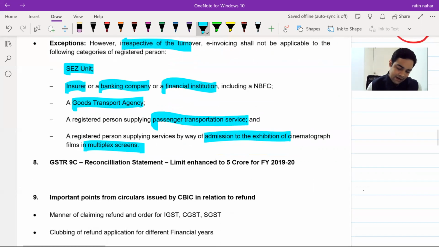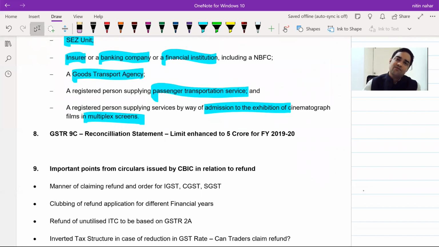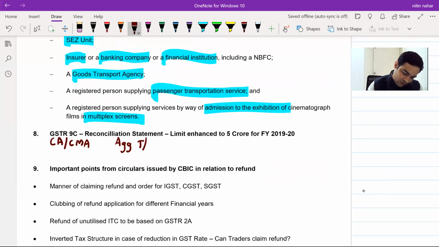Okay. Now, you remember section 44 and section 35. Reconciliation statement, GSTR 9C, to be certified by a chartered accountant and or cost and management accountant. Yes. Okay. This was required if any person's aggregate turnover exceeds 2 crore.